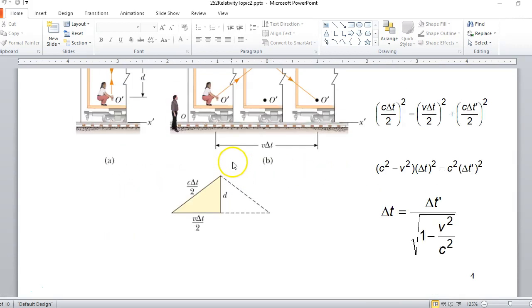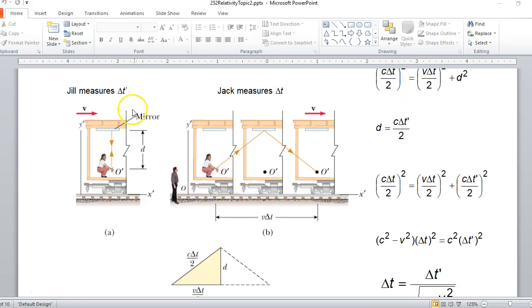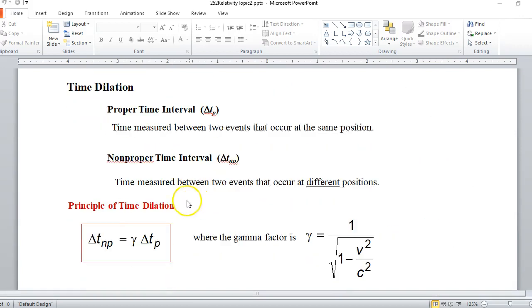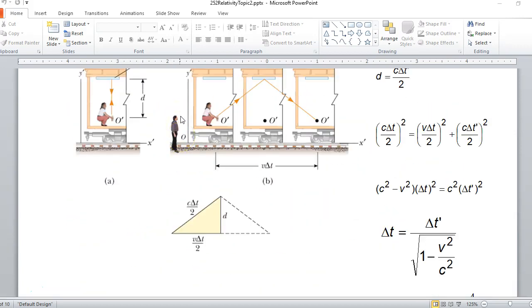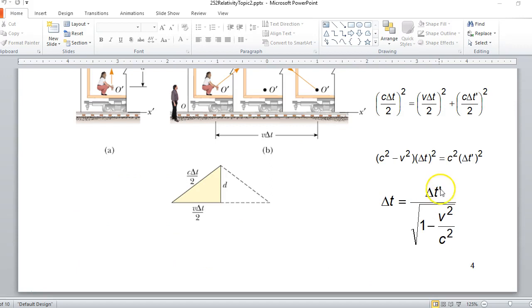If I go back here, that's got to be delta t prime, because for Jill, the first event, the laser beam leaving, occurs right here at her hands. The second event, the laser beam arriving, also occurs at the same position right at her hands. So she measures a proper time interval. So in this equation, on sheet 4, delta t prime is a proper time interval.